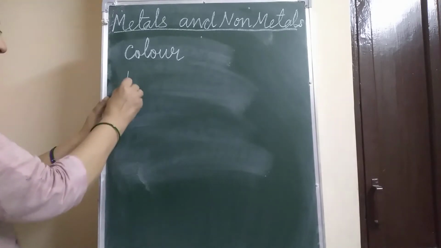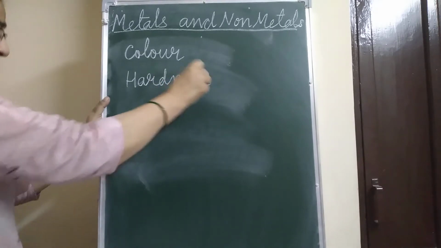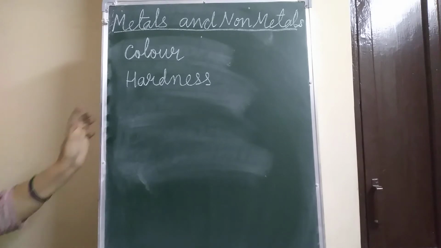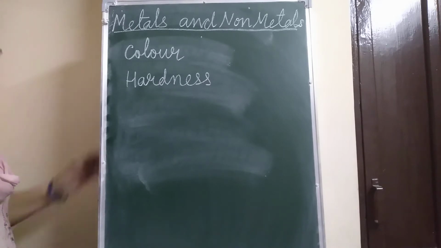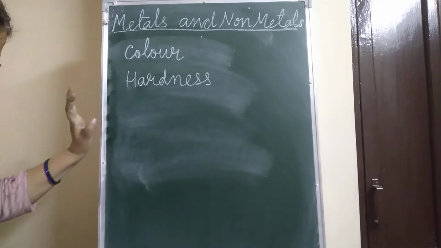About the hardness, most metals are hard, but some are so soft they can be cut with a knife. The examples are sodium and potassium. Non-metals are generally soft.